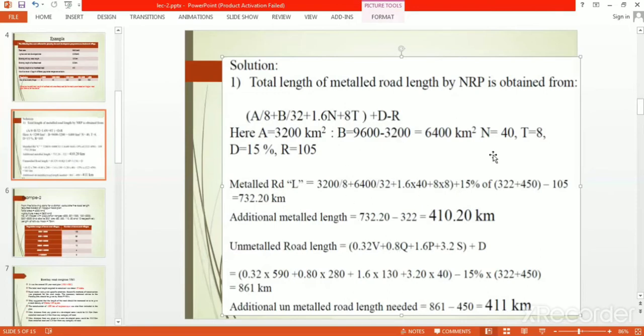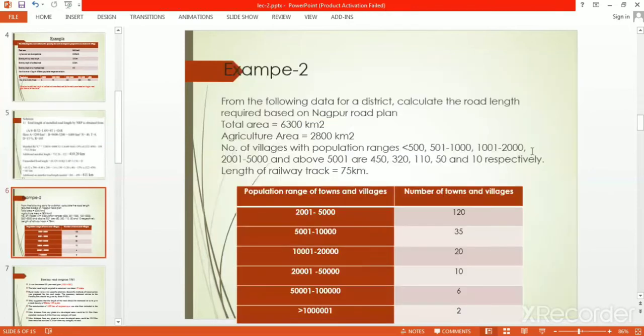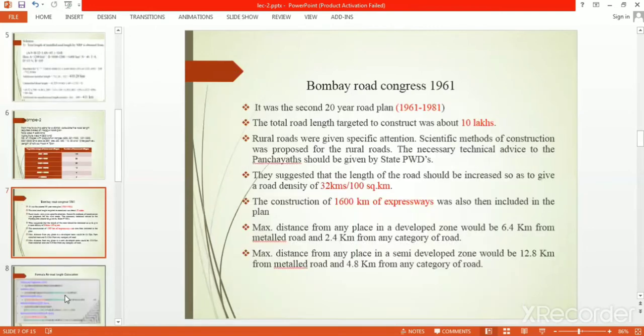So this is a very easy problem, and you have another problem for practice. You can practice this. If you have any query, you can contact me. Now come to the second highway plan.